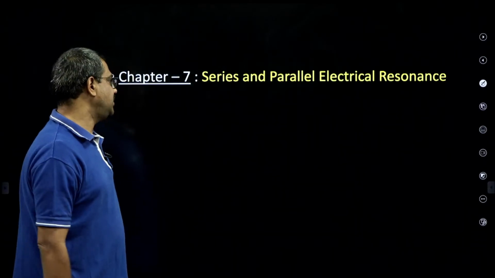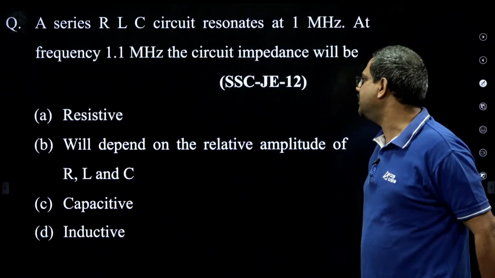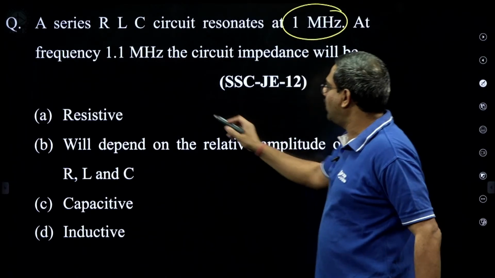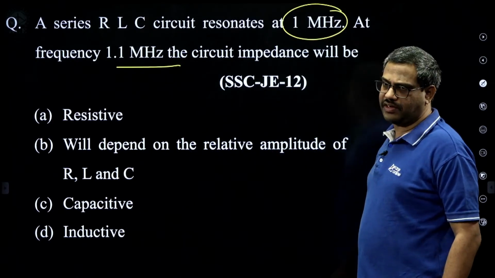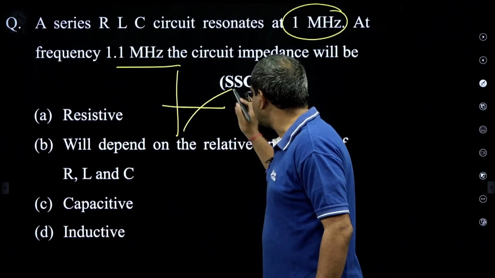Then now we are talking about series and parallel resonance. See what sort of bits came in resonance. This is another module which is part of AC steady state. A series RLC circuit resonates at 1 megahertz. At 1.1 megahertz, what is the nature of the network? What is the impedance? But you know, in resonance, if you plot reactance versus frequency, it will come like this.